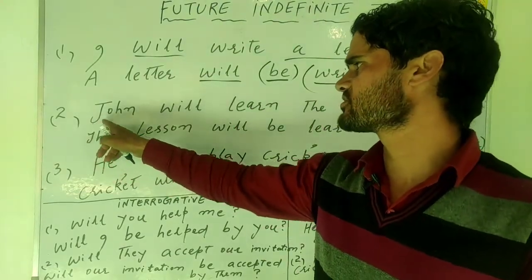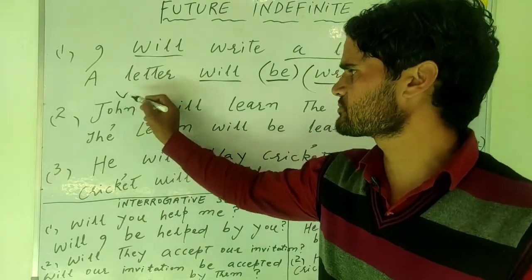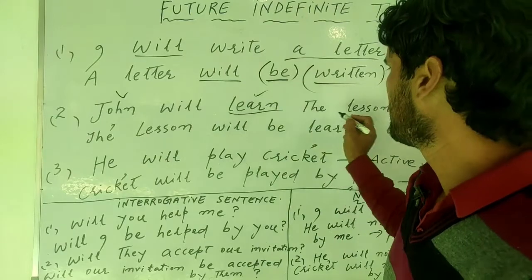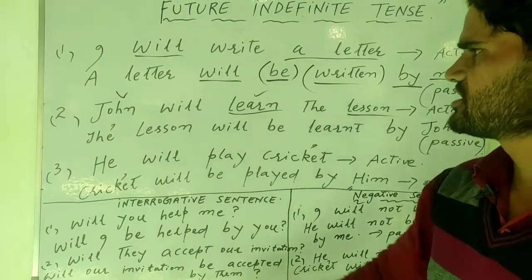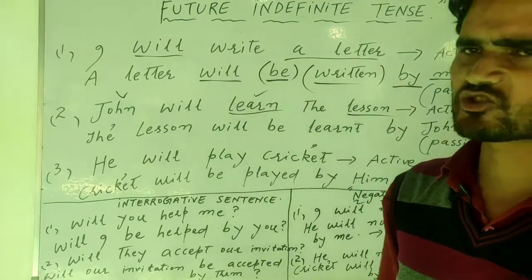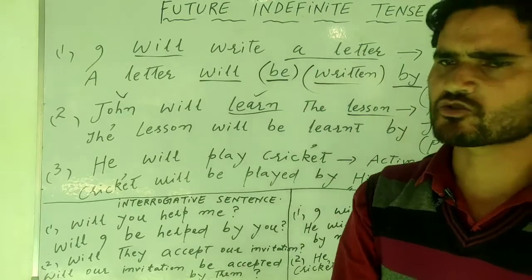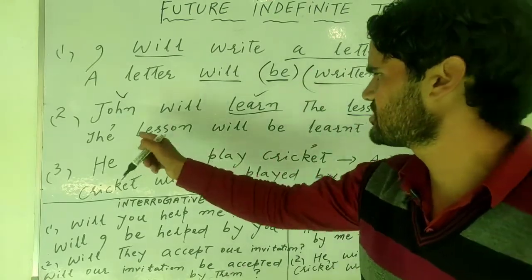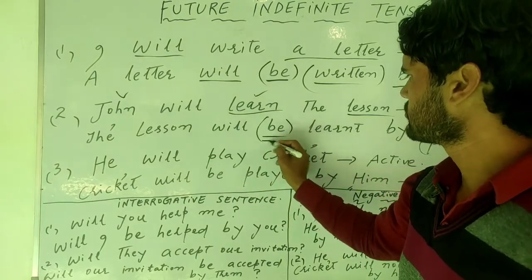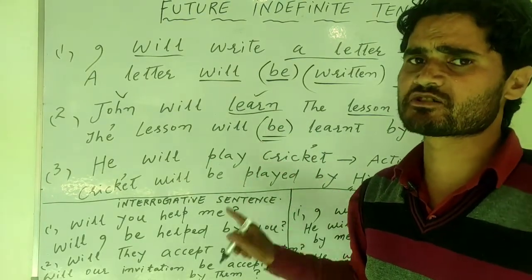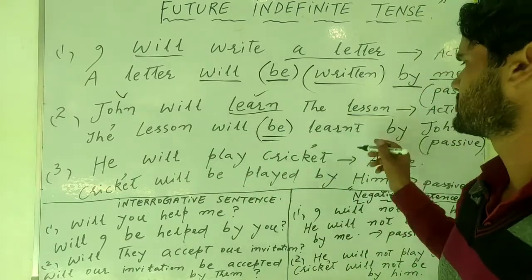Look at the second sentence. John will learn the lesson. It is the active sentence because here the subject is performing the action of learning, on to what? On to the lesson. Here the lesson is the object: subject, verb, object. It is the active voice. If you were to make it passive, you just interchange the subject and object. Bring the object here, the lesson, after that will. After that, as I have told you, we add the extra word be in passive. The lesson will be learned by John.